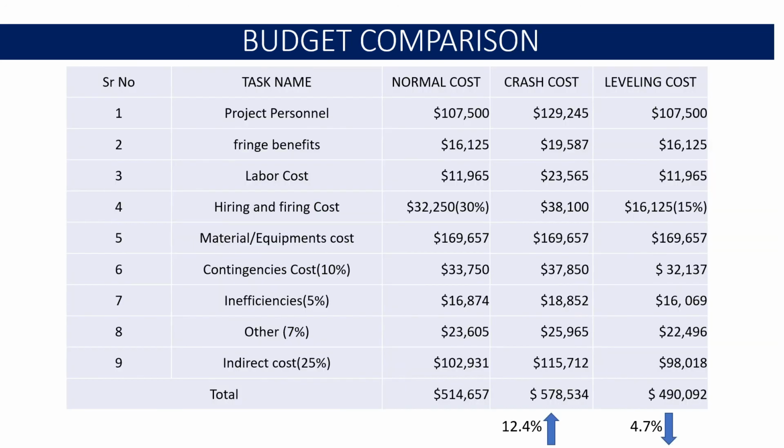And this slide gives detailed budget comparisons between the three versions of the project. And from the table, it can be concluded that the normal project budget is increased by 12.4 percent after crashing, and however, the normal budget is decreased by 4.7 percent after leveling.